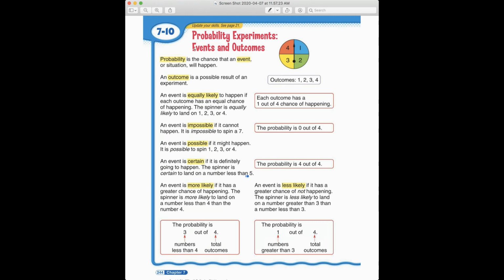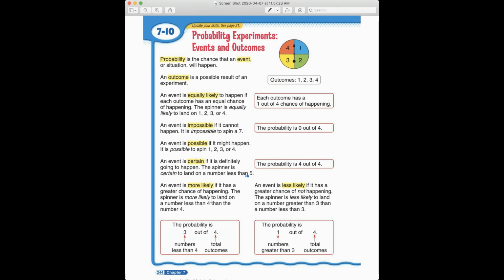Okay, so I know that these are a lot of definitions, but I think that you pretty much understand them, right? That since all the sizes are equal, they're equally likely to get a 1, 2, 3, or 4. It's obviously impossible to spin a 7. It is possible to spin a 1, 2, 3, or 4. And it is certain you're going to spin a number less than 5.